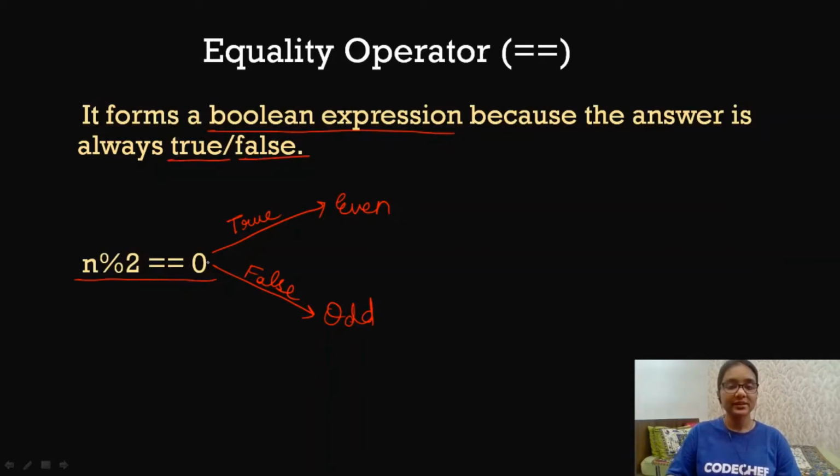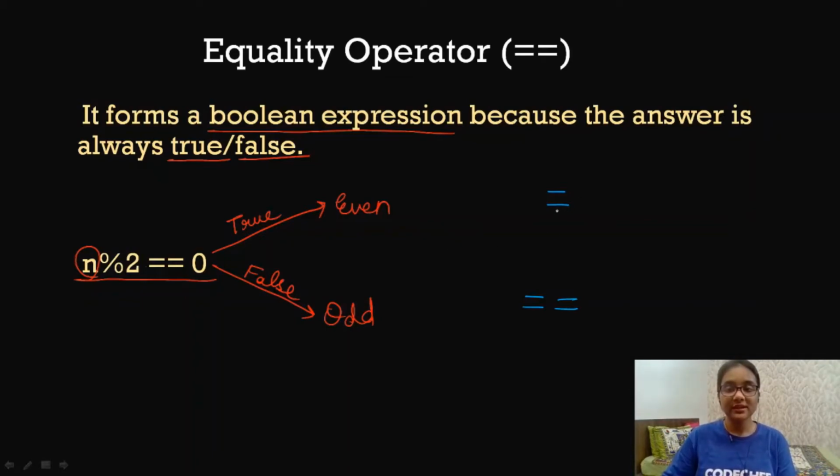You can see here that this expression does the same. It can only be true or false, and by getting these two values we also come to know our answer, whether the number that we took as input is even or odd.